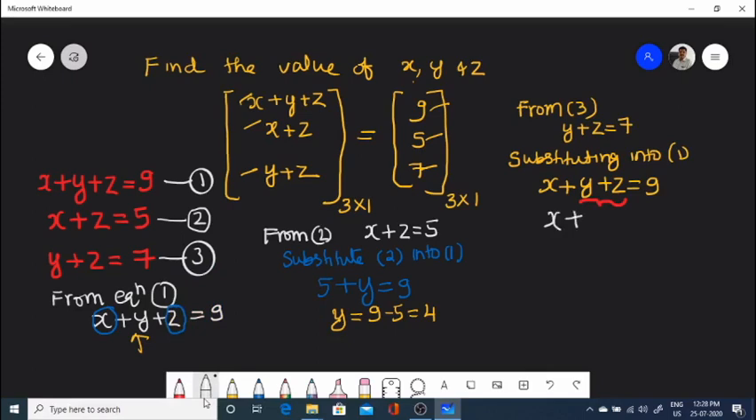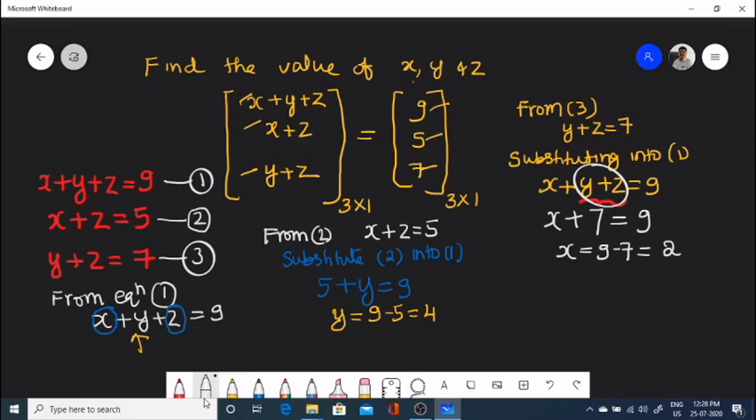into equation 1: x plus 7 is equal to 9, because y plus z is 7 there. So x plus 7 is equal to 9. Therefore, x is equal to 9 minus 7, and that is equal to 2. So we got the value of x now.